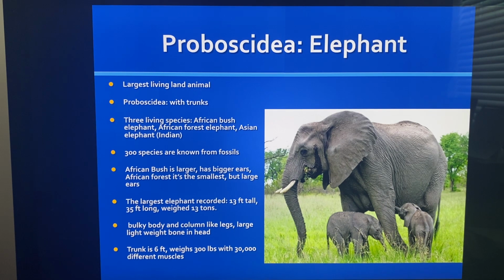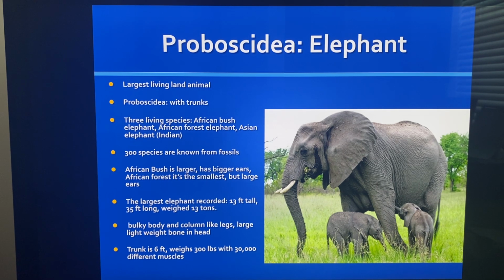Proboscidea. Proboscidea is the elephant. Probos means a trunk. So it's the largest living land animal, and it has a trunk, like a probe, Proboscidea. There are 3 living species of this: the African bush elephant, the African forest elephant, and the Asian elephant, which is the Indian elephant.